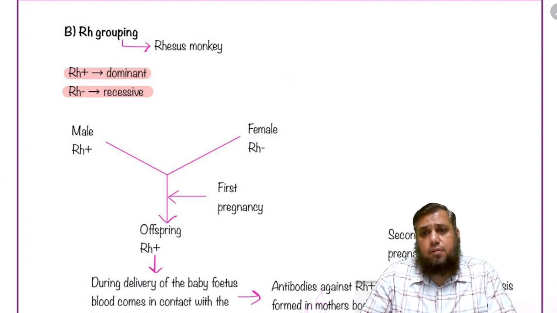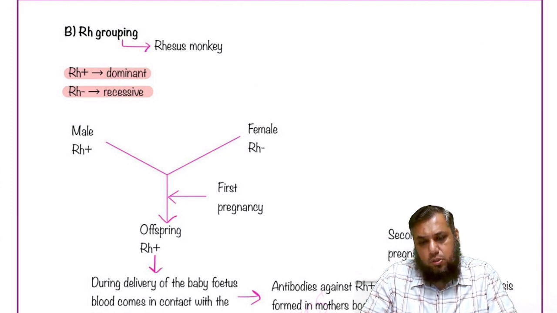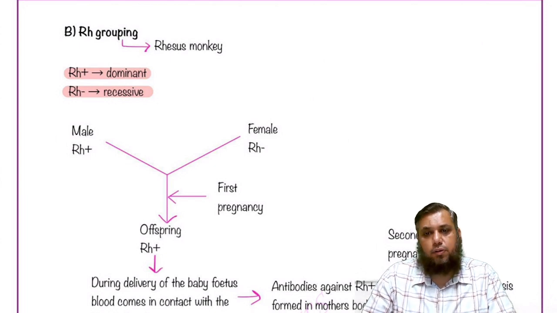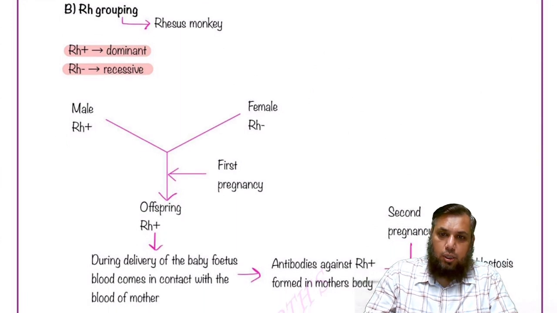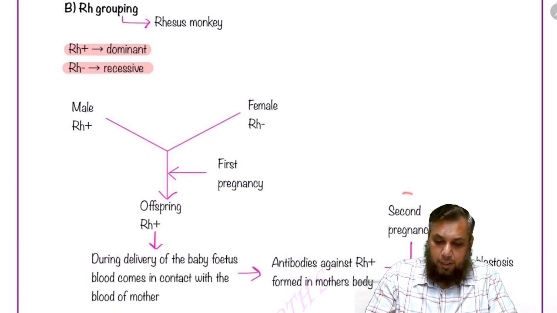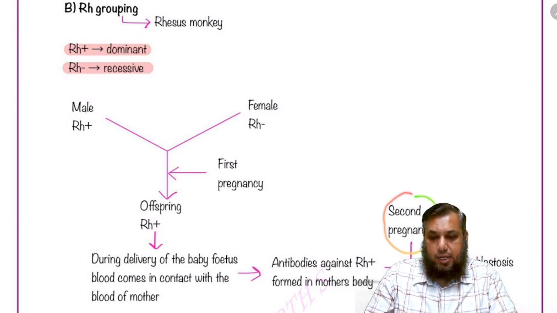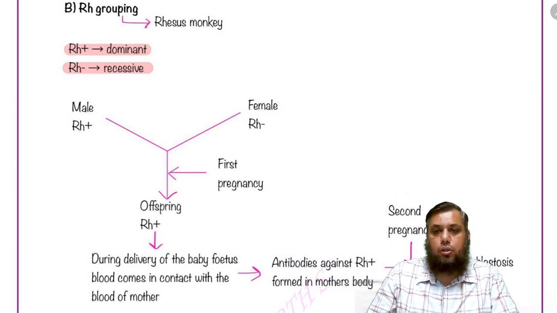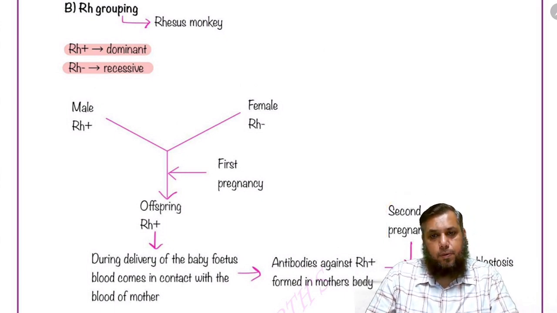And if it's a severe reaction, it can result in the death of the fetus, or else the child will be born with a low red blood cell count, anemia, severe jaundice, and fever. So the complications arise not at the time of the first pregnancy, but at the time of the second pregnancy. And the child suffers from a condition called erythroblastosis fetalis. But do not fear, there is medical science.